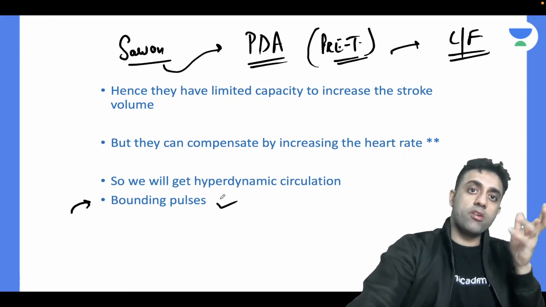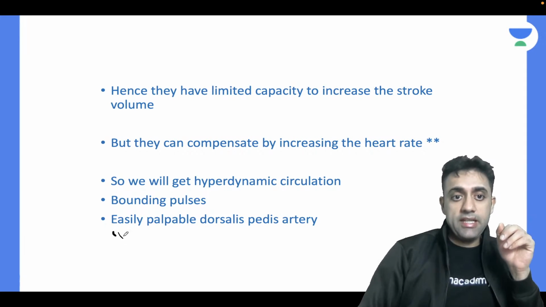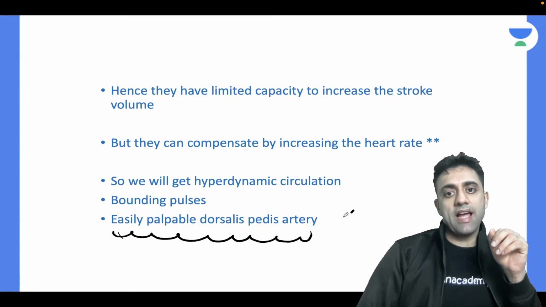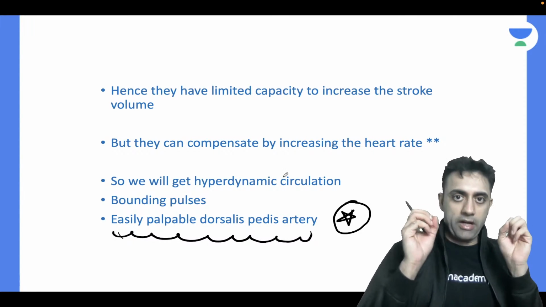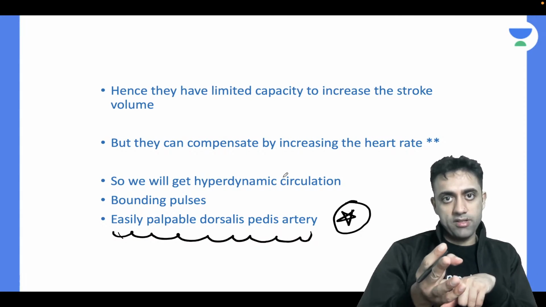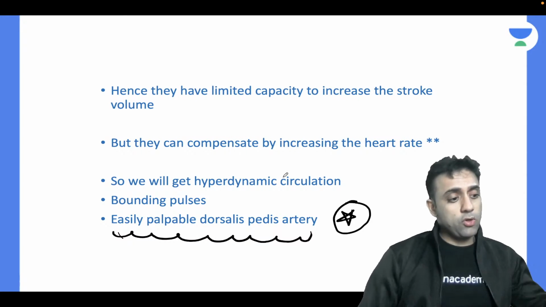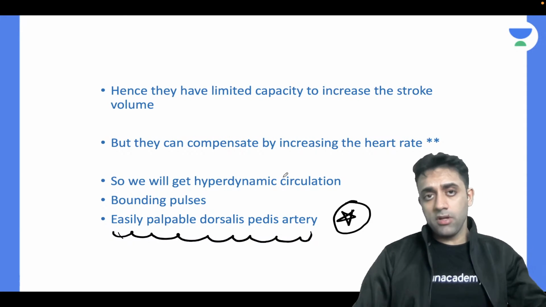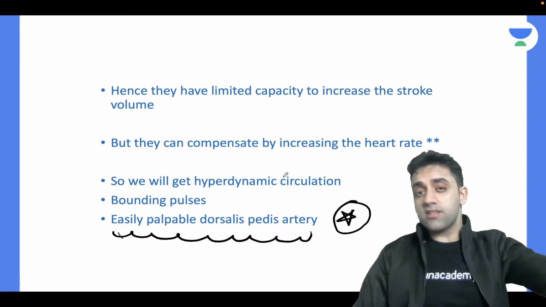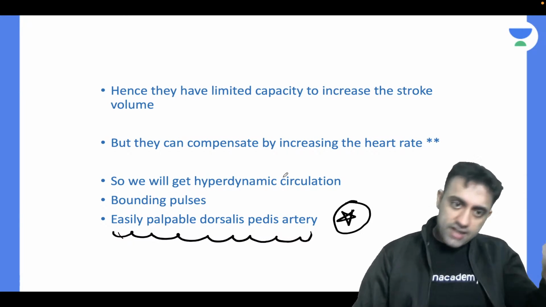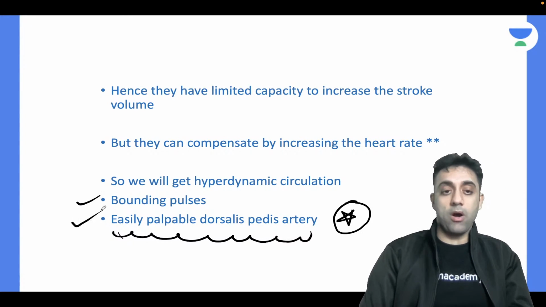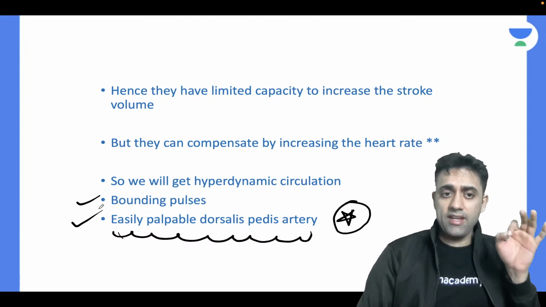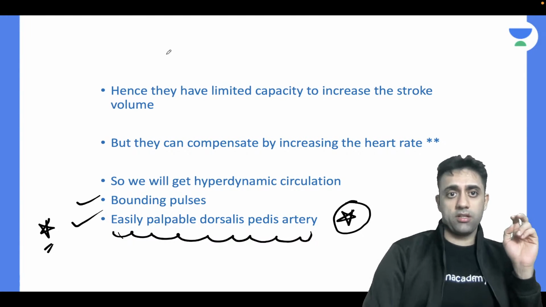And a very, very important PG entrance question: easily palpable dorsalis pedis artery. Because of tachycardia, there are bounding pulses. So bounding that even the last artery of the foot also becomes very bounding. So very, very important PG entrance question.